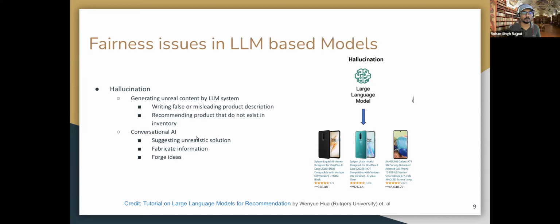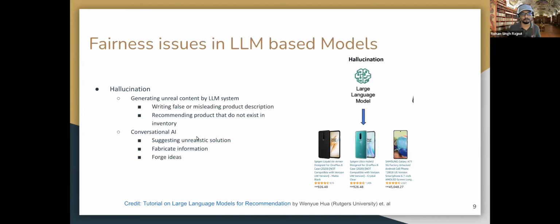Another thing we see in conversational AI is that it can sometimes suggest unrealistic solutions. For example, if someone is on a weight loss journey and is using our LLM-based recommendation system, and the system starts suggesting an unrealistic diet plan, like staying hungry for the next 12 hours and cutting down most of your meals for the day, that can lead to nutrition deficiency or cause several other medical problems.